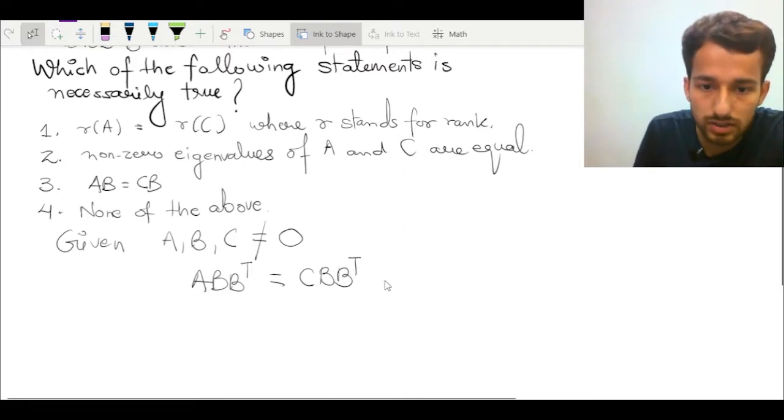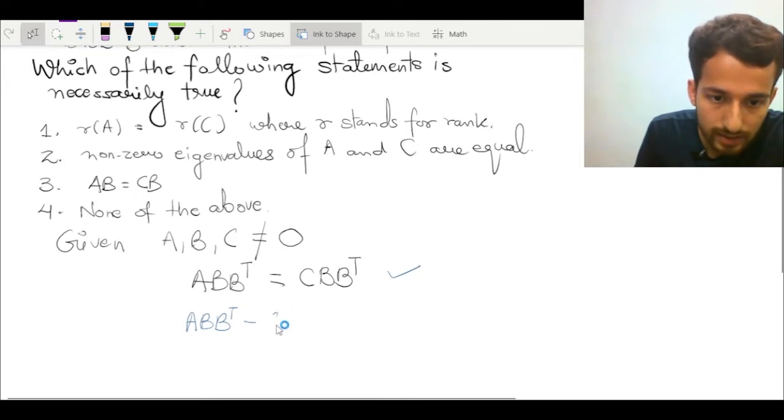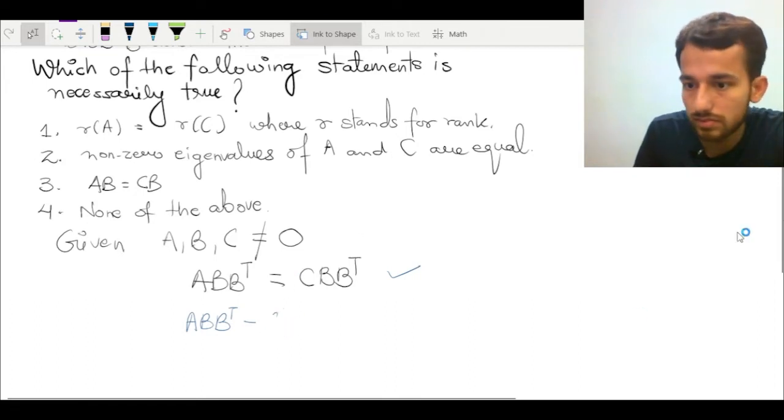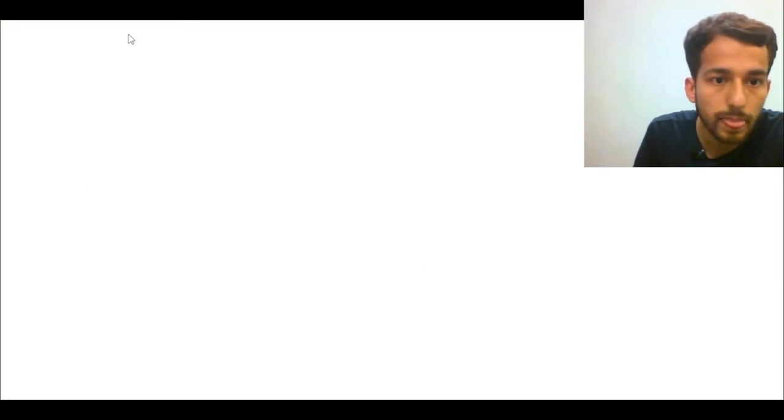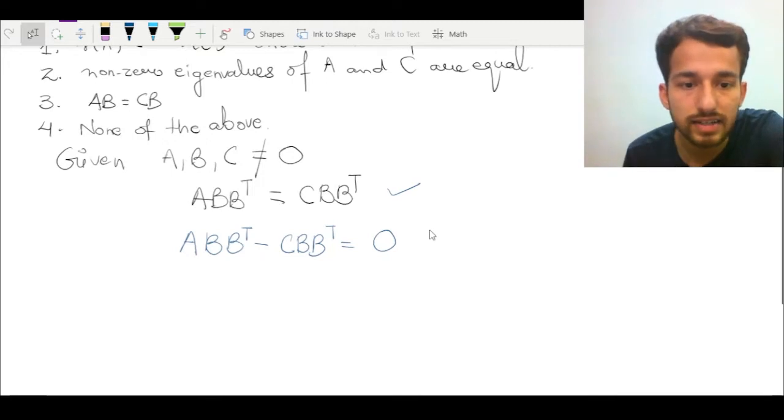What is given to us? We are given this quantity A B B transpose is same as C B B transpose. If I now move my quantity on the right hand side to the left, then what I get... So let's continue. There was some technical issue in between.